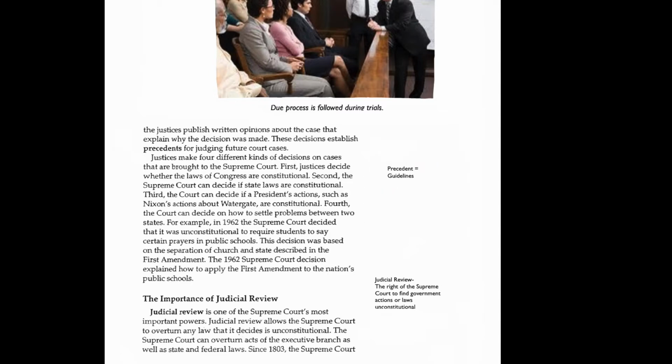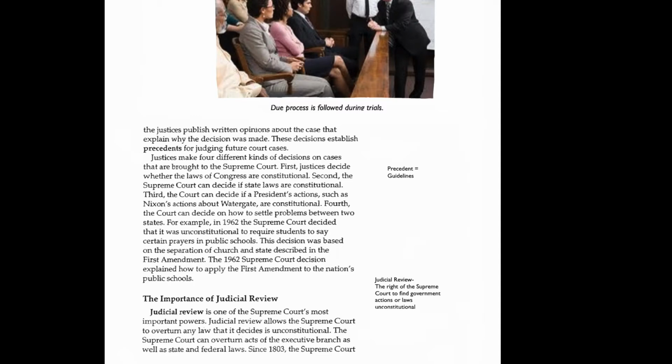Justices make four different kinds of decisions on cases that are brought to the Supreme Court. First, justices decide whether the laws of Congress are constitutional. Second, the Supreme Court can decide if state laws are constitutional. Third, the court can decide if a president's actions, such as Nixon's actions about Watergate, are constitutional. Fourth, the court can decide on how to settle problems between two states.